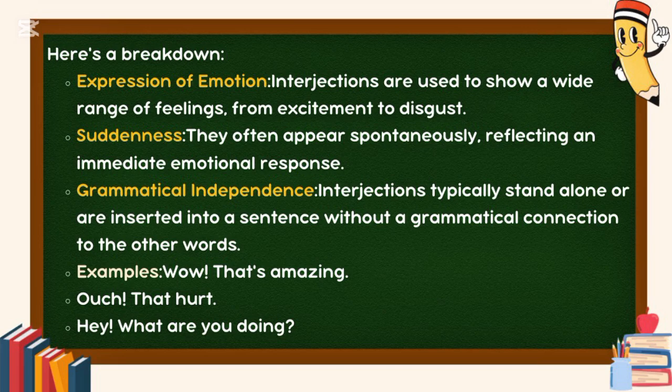They often appear spontaneously, reflecting an immediate emotional response. Grammatical independence. Interjections typically stand alone or are inserted into a sentence without a grammatical connection to the other words. Examples: wow, that's amazing; ouch, that hurt; hey, what are you doing?